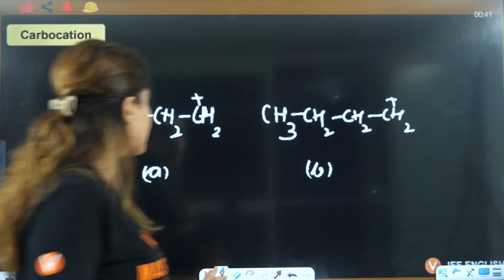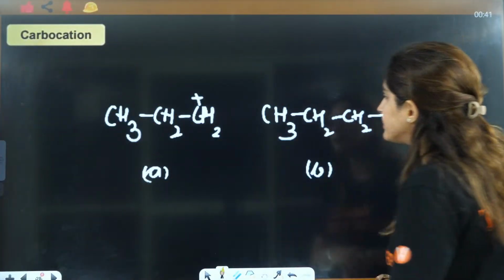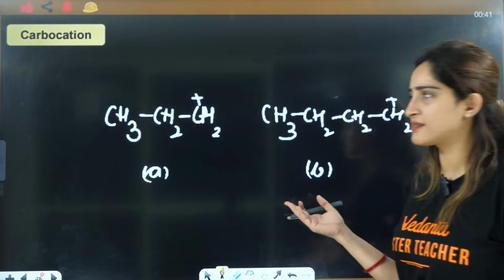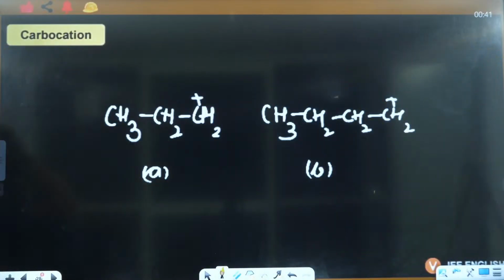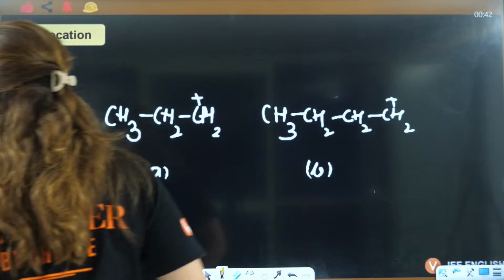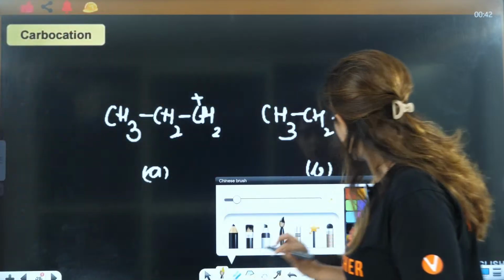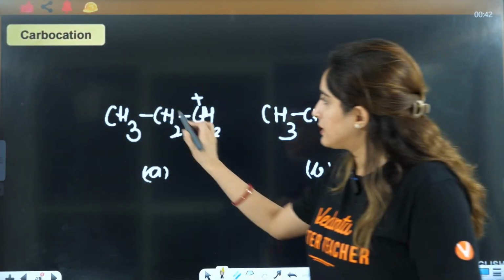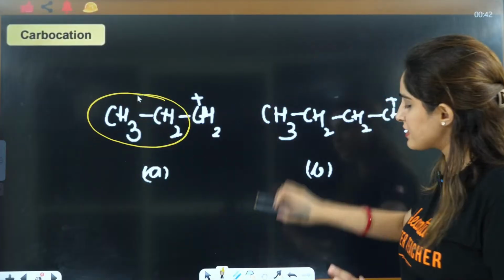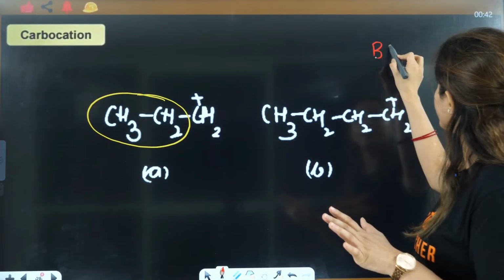Next question, let's see that here. This one you can answer easily. Let me just put a poll here. Let's see if you can answer that or not. Okay, no issues. Let's see if you are able to answer this or not. If you see this here, this is 2 carbons. Firstly, let's draw the structure.